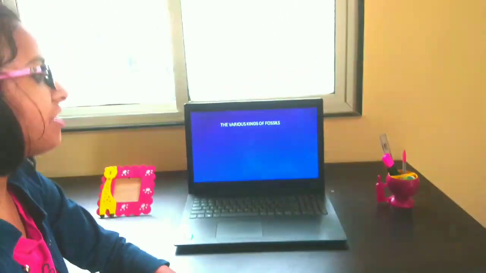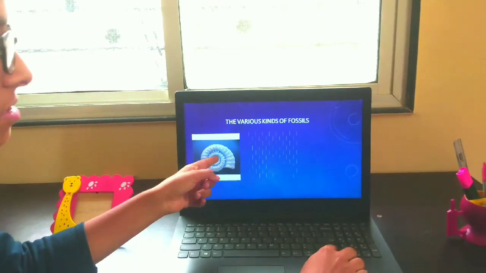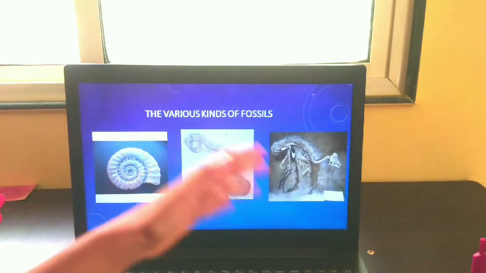Let us move to the various kinds of fossils. Various kinds of fossils are ammonite, trilobite and dinosaurs. These are the various kinds of fossils.